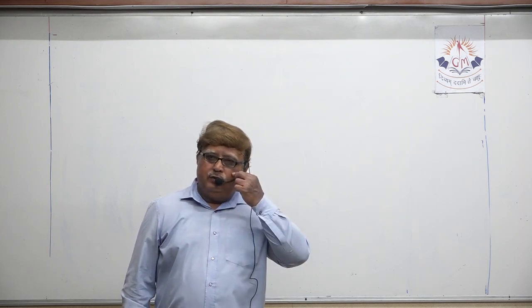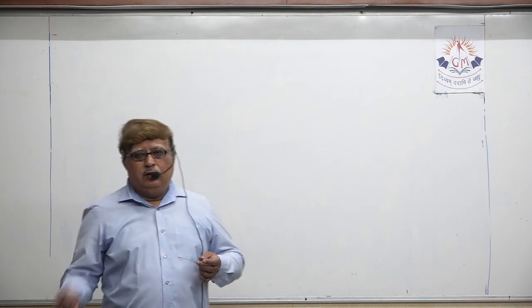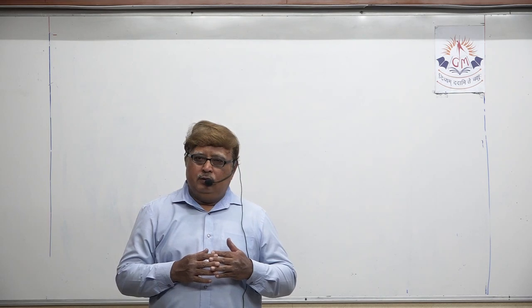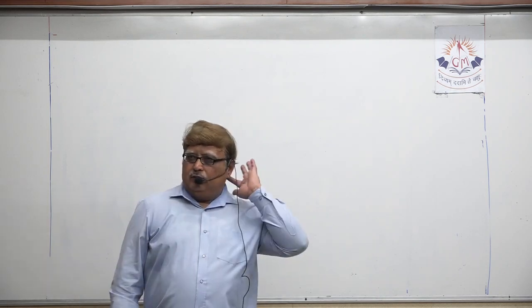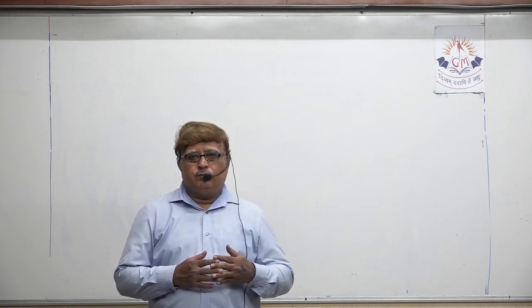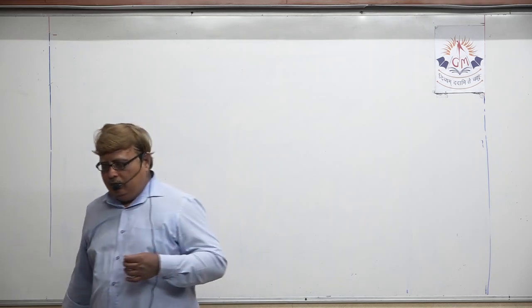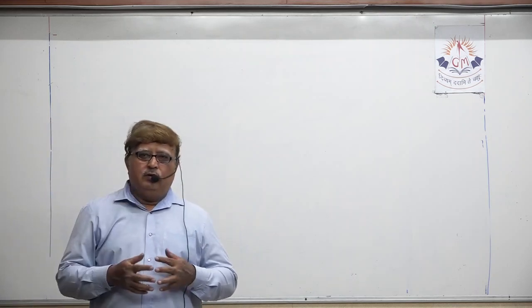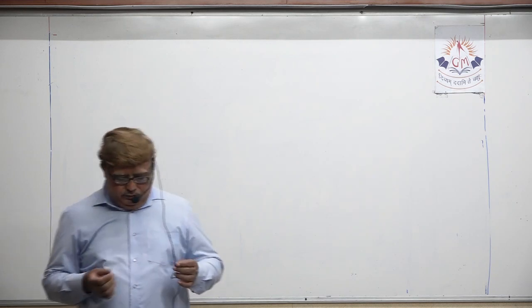In this particular chapter, I have already given you an idea. In our first lecture we discussed acid and base in general, if you can remember. That was simply a general discussion about acid and base. Understand?